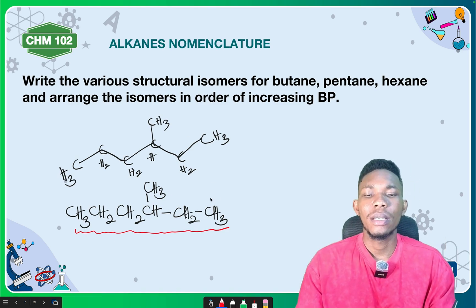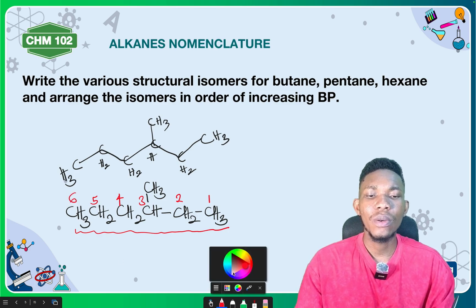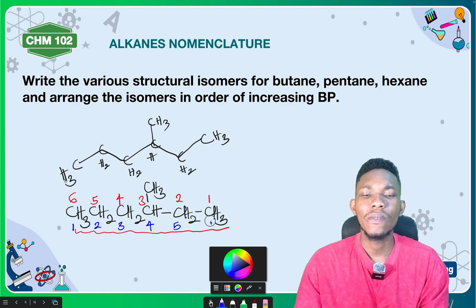So in this case, our direction will be 1, 2, 3, 4, 5, 6. Now, you can still decide to say, okay, you are stubborn and you want to number from this side. If you number from this side, here's 1, 2, 3, 4, 5, 6.